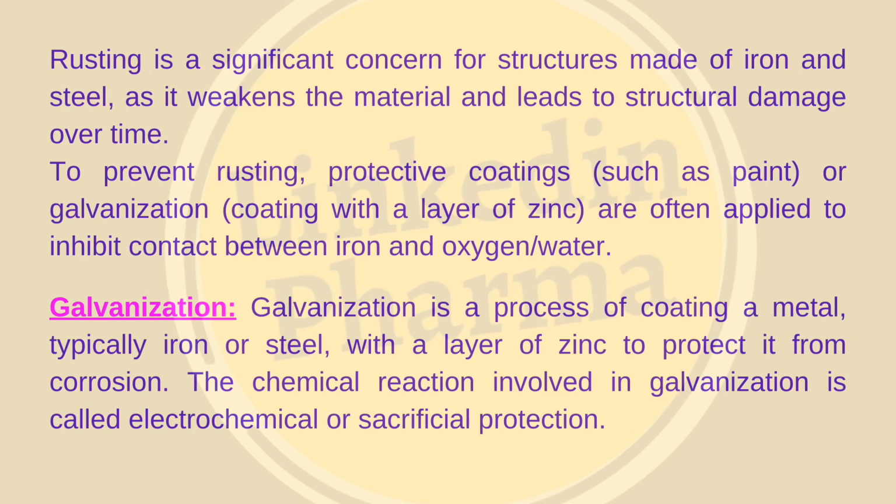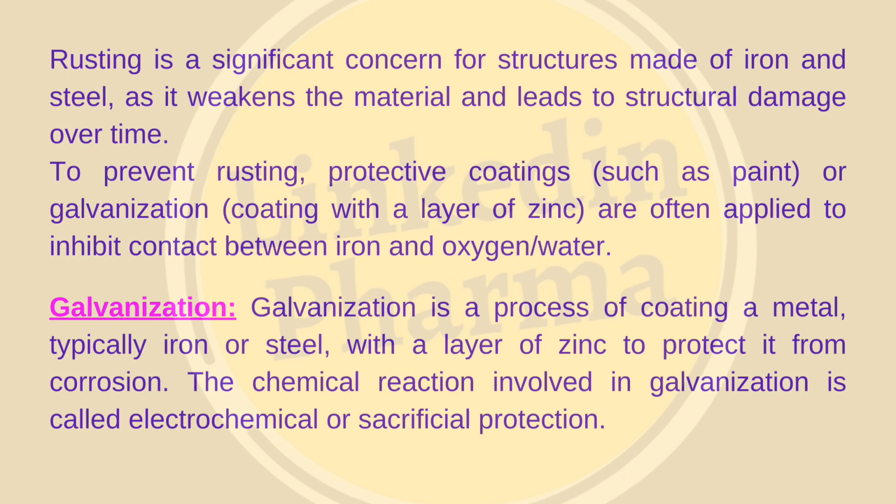Rusting is a significant concern for structures made of iron and steel, as it weakens the material and leads to structural damage over time. To prevent rusting, protective coatings, such as paint or galvanization, coating with a layer of zinc, are often applied to inhibit contact between iron and oxygen, water.